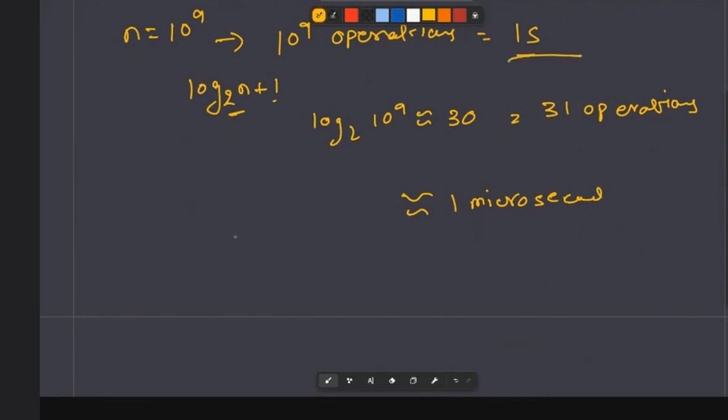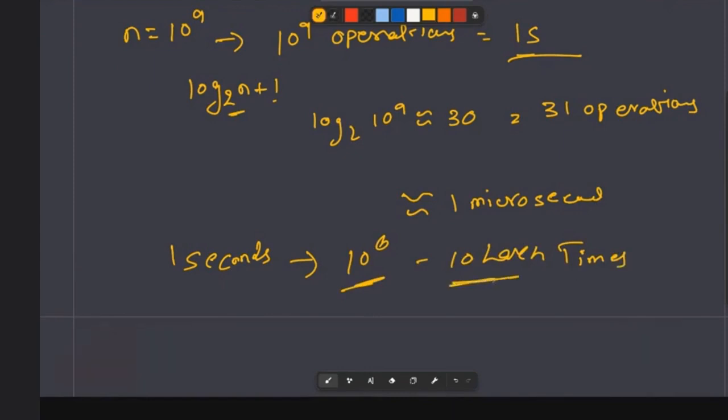Even though due to memory constraints it is not possible, in theoretical terms we can say that in 1 second you can repeat the same operation 10 to the power 6 times, that is 10 lakh times. You can do 10 lakh times more work than you were doing by following the brute force approach.